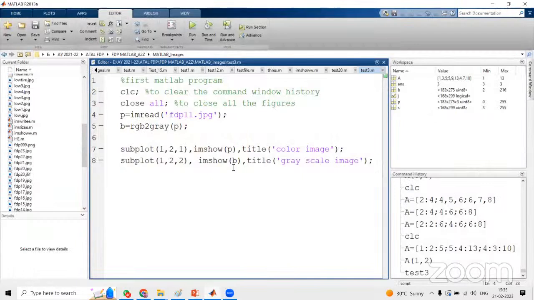Suppose instead of one row, two columns, I want to make 2 rows, 1 column. In that case, what do we have to do? 2 comma 1 comma 1. 2 comma 1 comma 1 means 2 rows, 1 column, and 1 indicates position of the figure, that is p. Similarly, the second one, 2 comma 1 comma 2. So the first two parameters are fixed for the second subplot. So now let me execute this program.